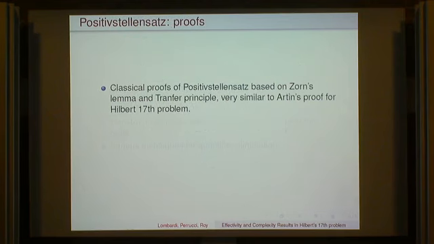Okay, so now we want to prove this Positivstellensatz. And again, we look at the classical proofs, and they are very similar to the proof of Artin for Hilbert's 17th problem. They are based on Zorn's lemma, the transfer principle, and so on. Now we have also constructed proofs which are going to use quantifier elimination. But of course, there are various techniques for quantifier elimination, and not all of them have the same complexity.